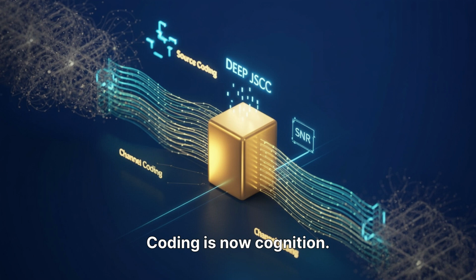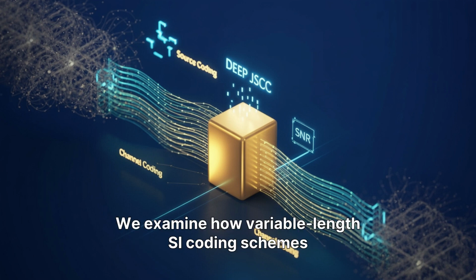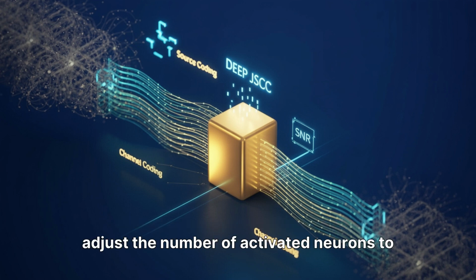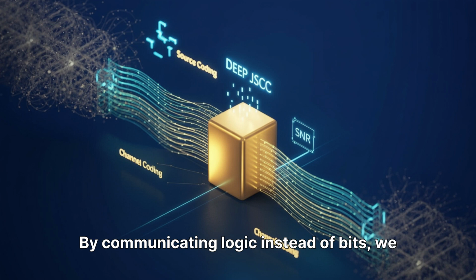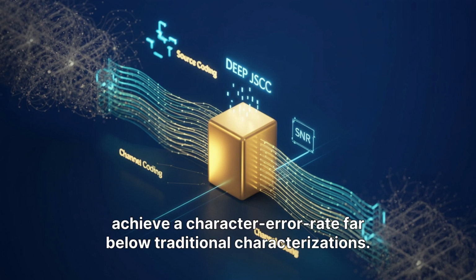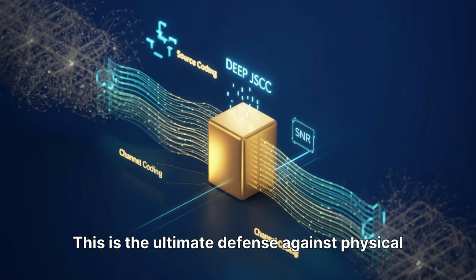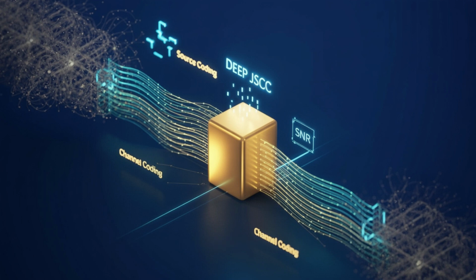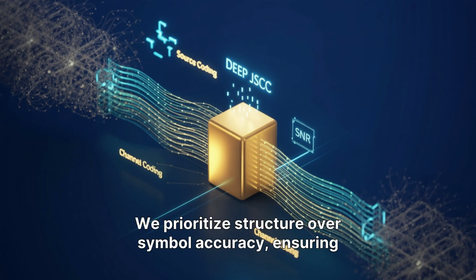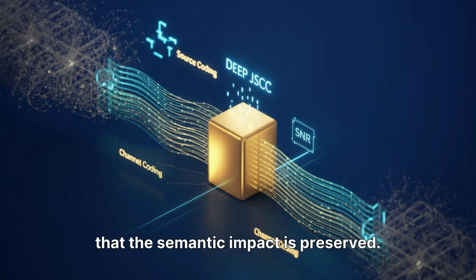Coding is now cognition. We transmit intent, not icons. We examine how variable-length SI coding schemes adjust the number of activated neurons to overcome harsh channel conditions. By communicating logic instead of bits, we achieve a character error rate far below traditional characterizations. This is the ultimate defense against physical layer impediments. The air interface is now a reasoning plane. We prioritize structure over symbol accuracy, ensuring that the semantic impact is preserved.